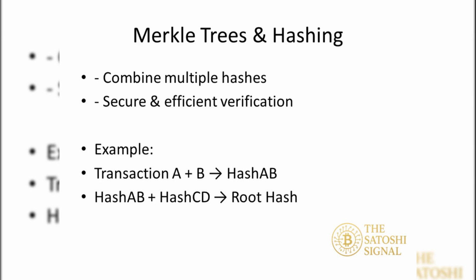Merkle trees are hierarchical structures of hashes. Pairs of transactions are hashed together to form a parent hash. This continues up to the root hash, which represents all underlying transactions. This enables efficient and secure verification without processing every transaction.